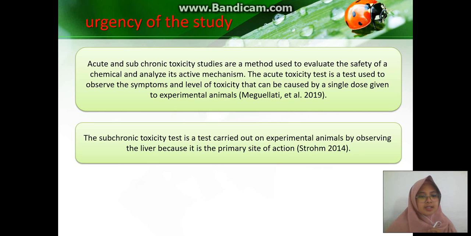The subchronic toxicity test is conducted on animals by observing the liver because it is the primary site of action. The desired result of the subchronic toxicity test is that there are no significant side effects in the sample test.